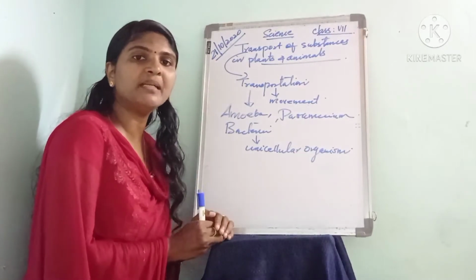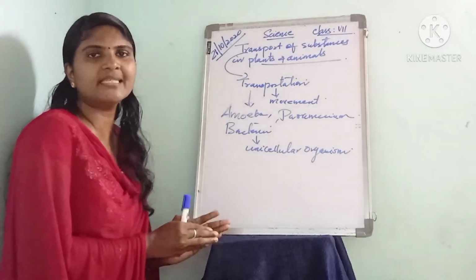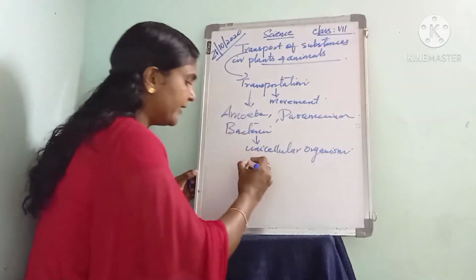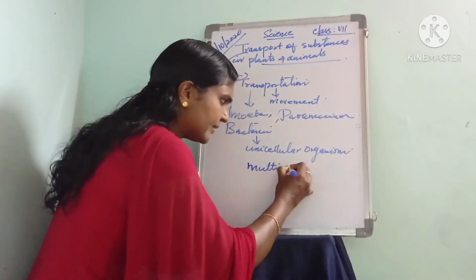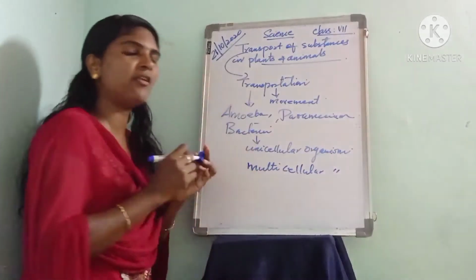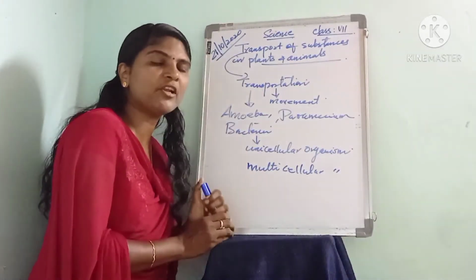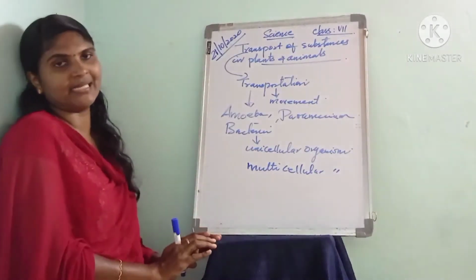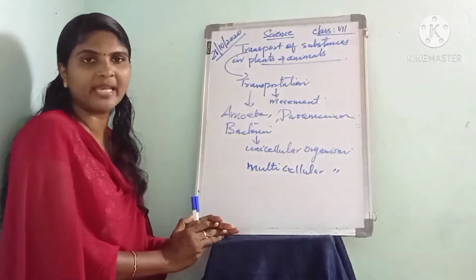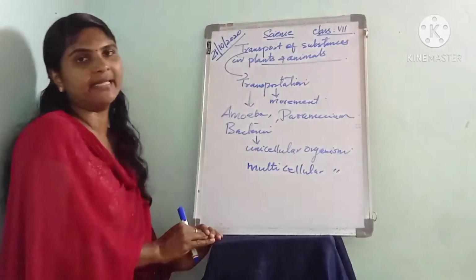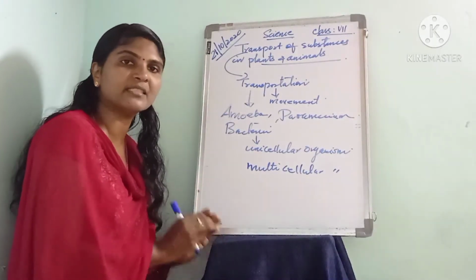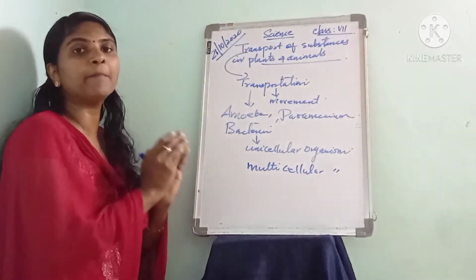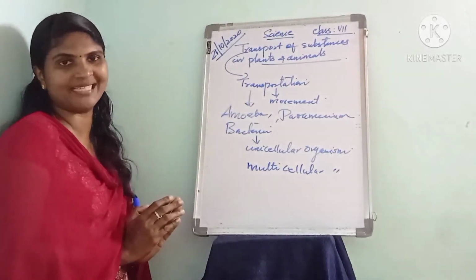Next, plants and animals are made up of millions of cells, and such organisms are called multicellular organisms. What do we mean by multicellular organisms? Organisms made up of millions of cells, or more than one cell, are called multicellular organisms. Plants and animals are considered multicellular organisms.